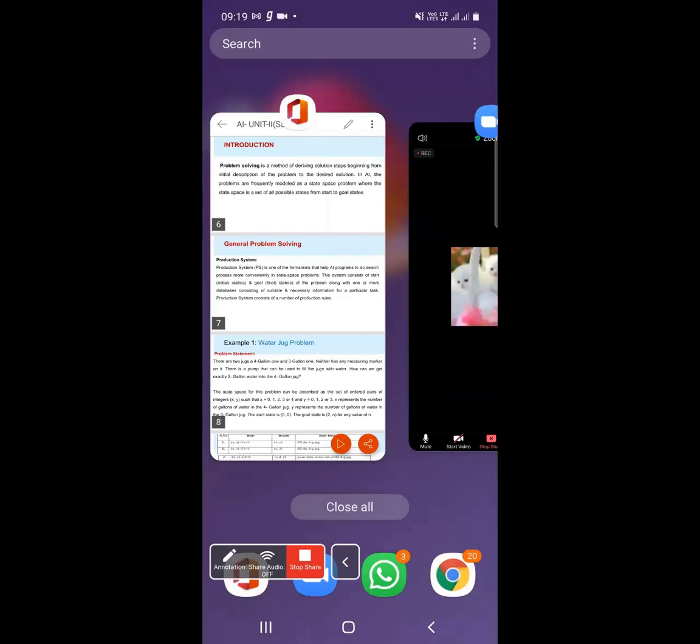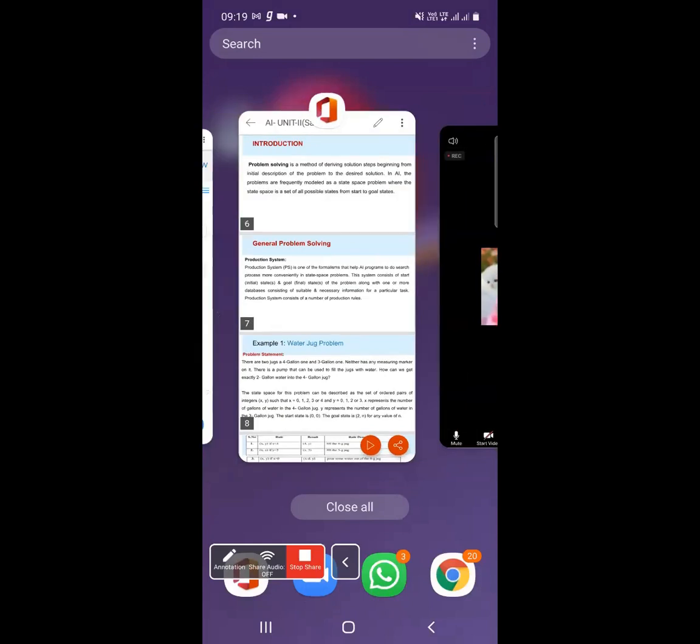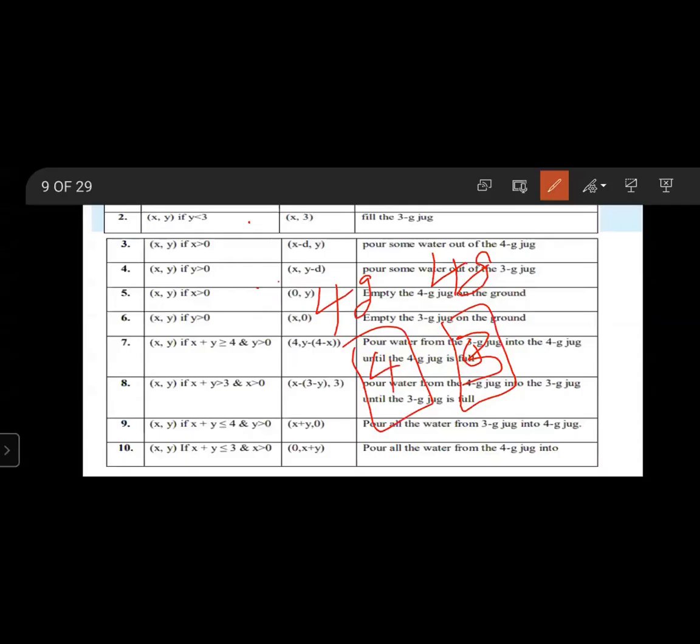Fourth rule, (x, y) if y greater than 0 goes to (x, y minus d). That means pour some water out of the 3 gallons. Fifth rule, (x, y) goes to (x, 0). That means empty the 4 gallons.